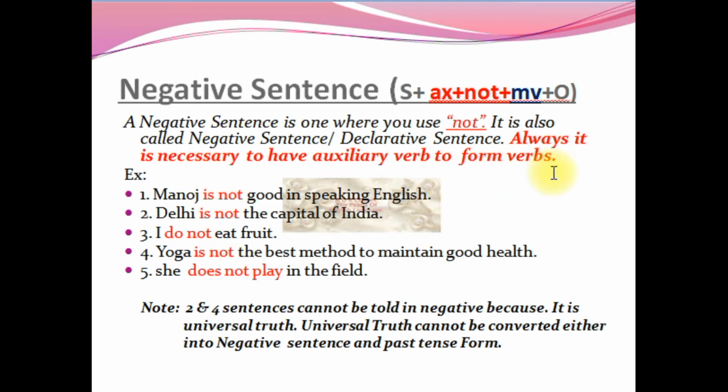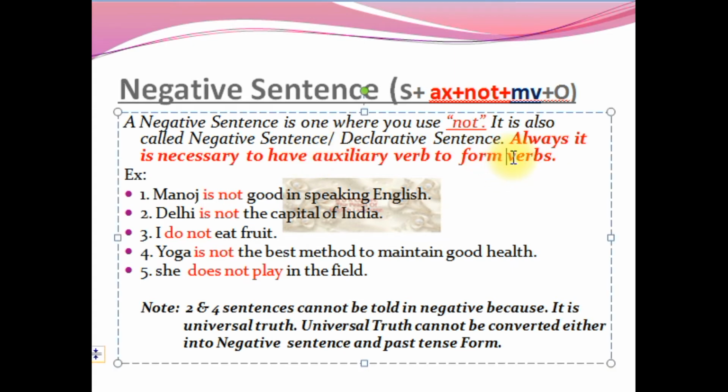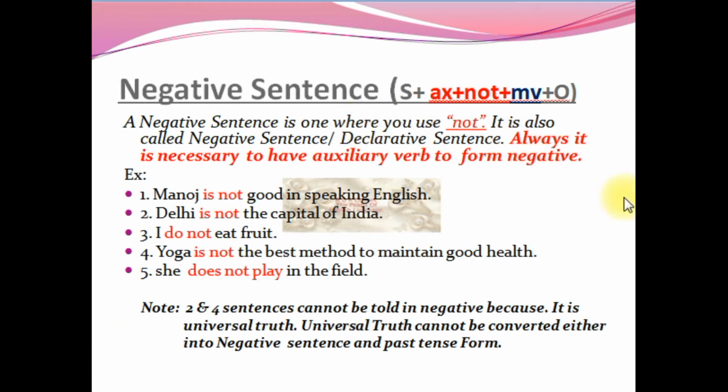Okay, so remember, to make a negative sentence you have to add not, and you are supposed to add auxiliary verbs to form a negative sentence.